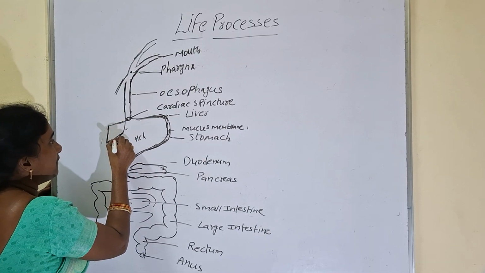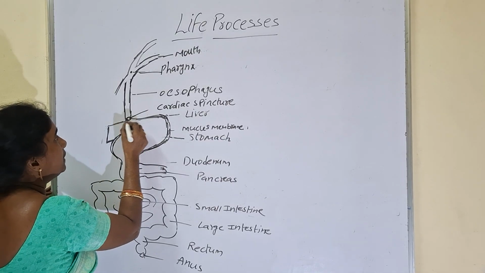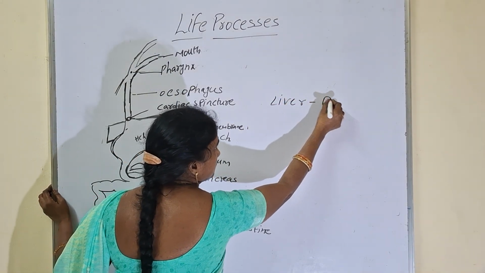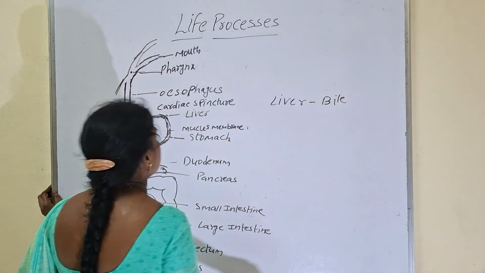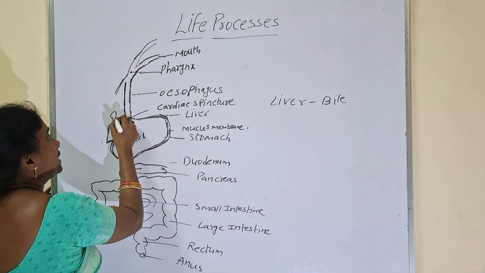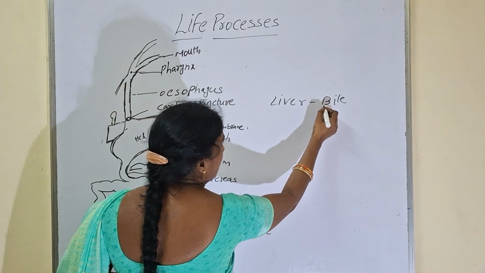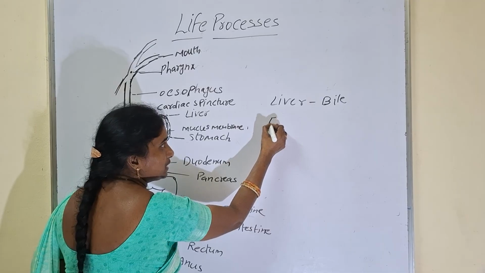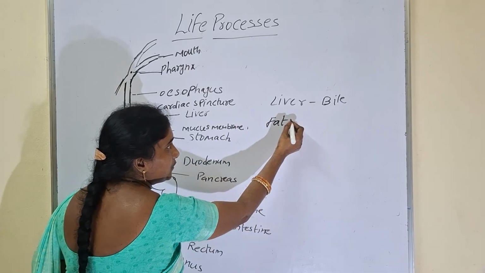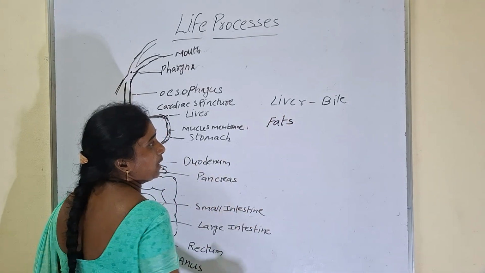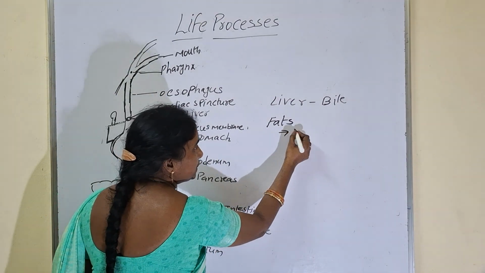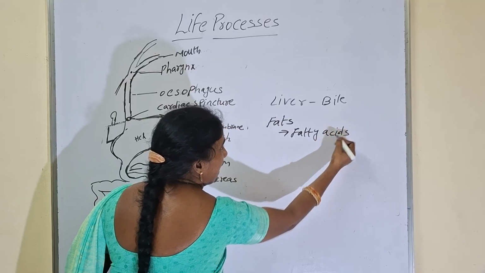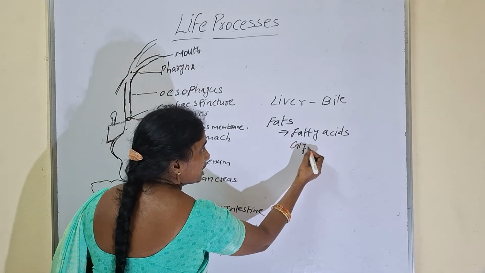Next, the secretion of liver. Secretion of liver is called bile juice. So liver secretes bile juice. This bile juice is temporarily stored in gallbladder. So what is the function of this bile juice? It is helpful to digest, that means to change the complex state of fats into simpler forms. Fats will be converted into fatty acids and glycerol by the action of bile juice.